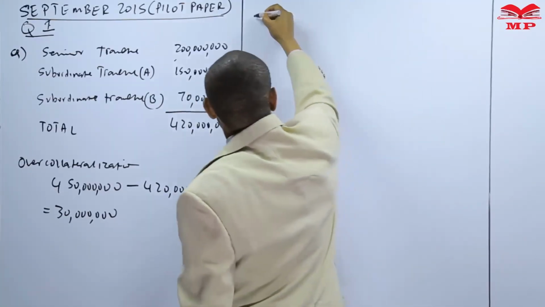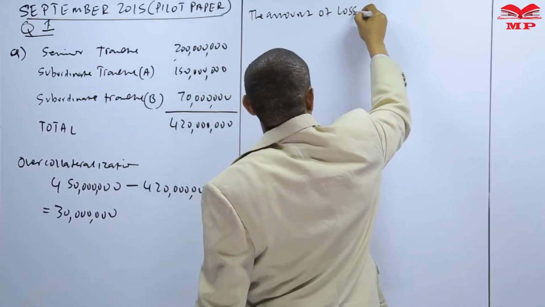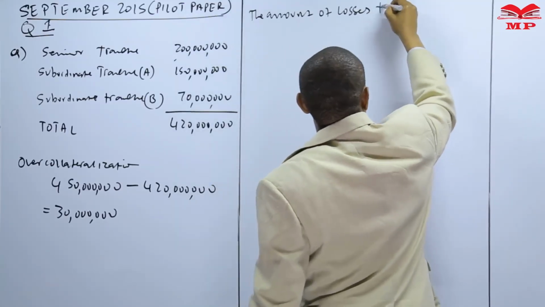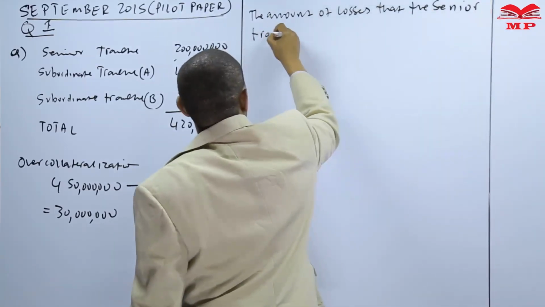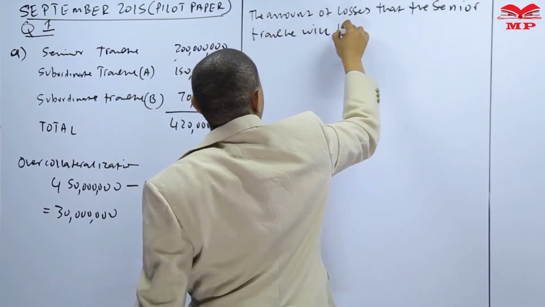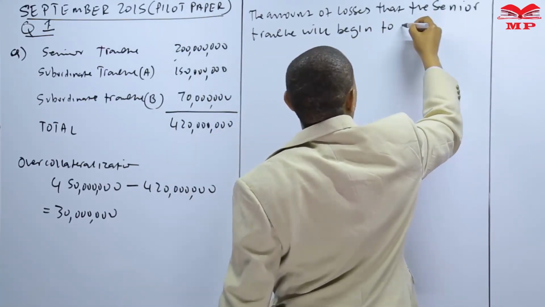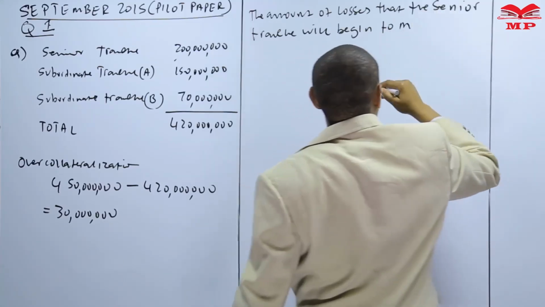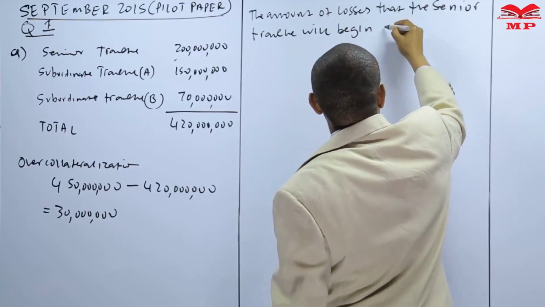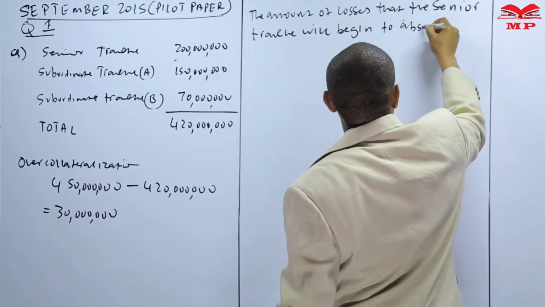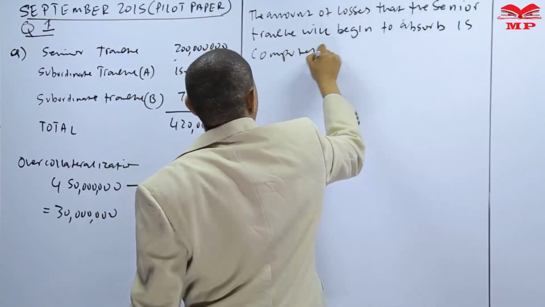So we are saying that the amount of losses that the senior tranche will begin to absorb is computed as follows.